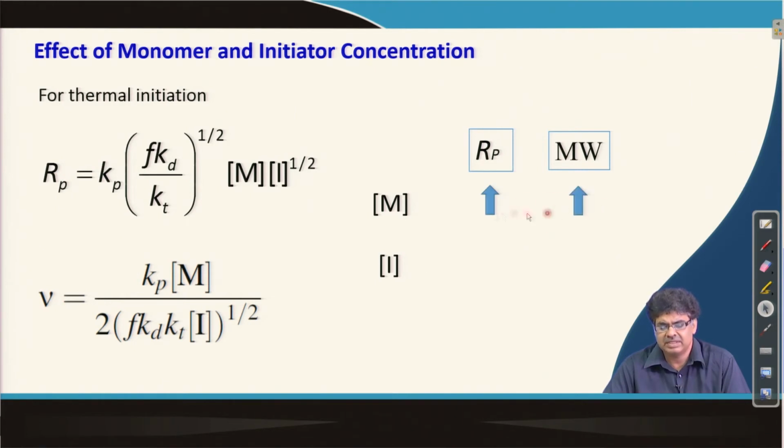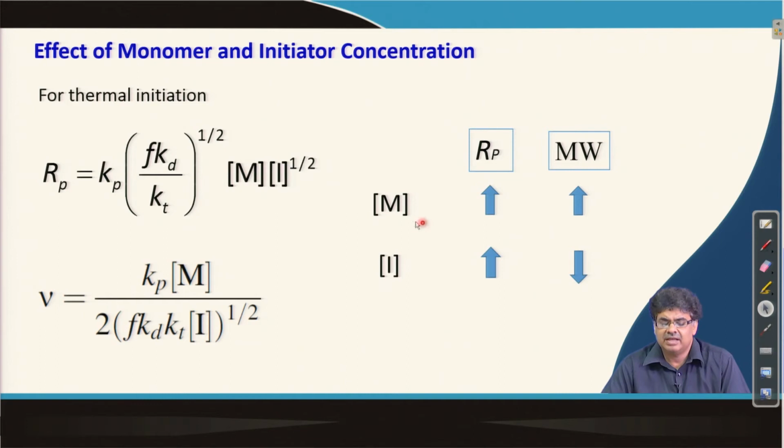If we increase the initiator concentration, then the rate of polymerization will increase, but the molecular weight or the kinetic chain length decreases. So, it is always preferable to do a radical chain polymerization at a higher monomer concentration to get a high rate of polymerization as well as high molecular weight, but there are some problems of using high monomer concentration, which we will discuss in coming lectures.